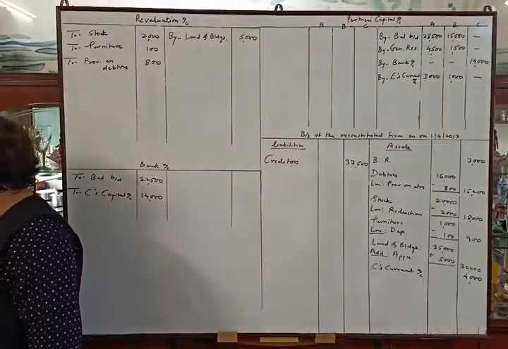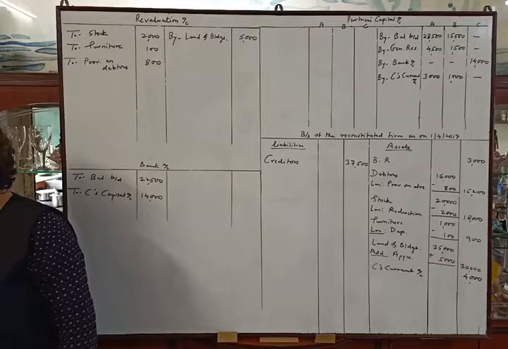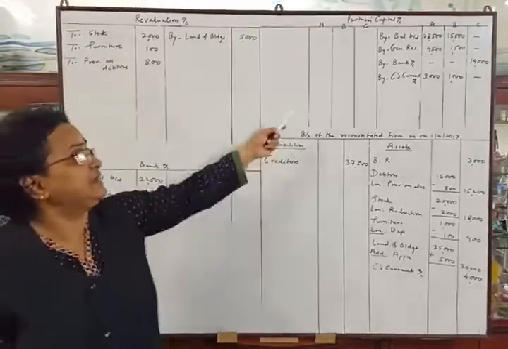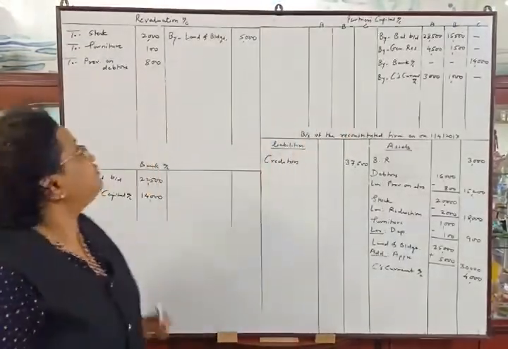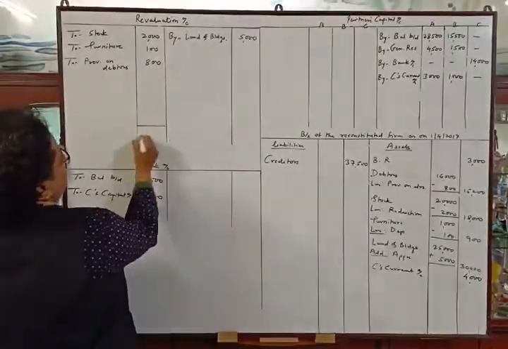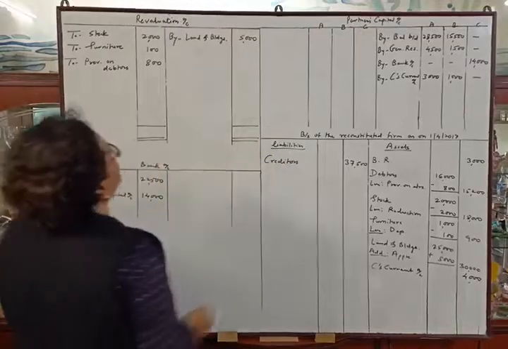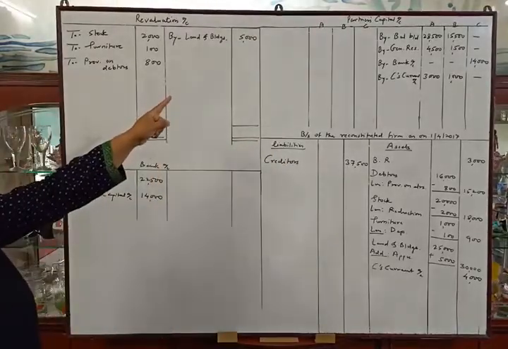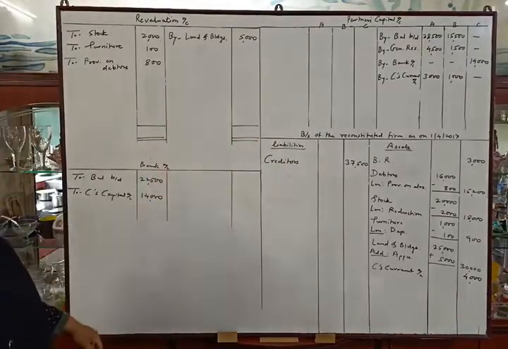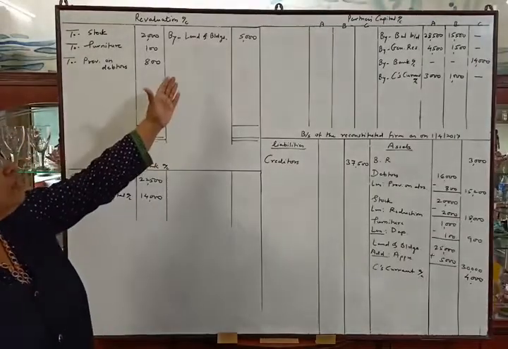Now they told us to adjust the capital accounts. We will do that adjustment afterwards while tallying the capital account. Now first we will tally the revaluation account.